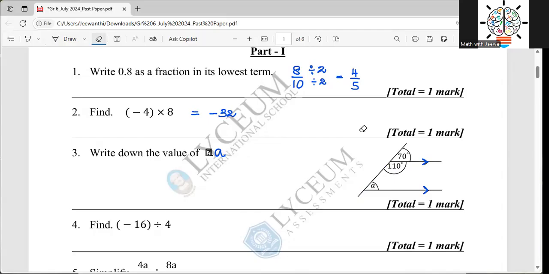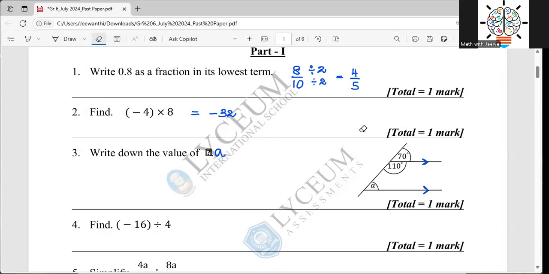Now here we have two options, right? Either you can use the corresponding angles or you can use the interior angles. But I will tell you which method you are going to use based on the number of marks they have allocated here. It's just a 1 mark question, children. Therefore, no point of going for the interior angle approach, because you want to add these two angles together and deduct from 180, and you have to deal with 2 to 3 steps if you follow the interior angle approach.